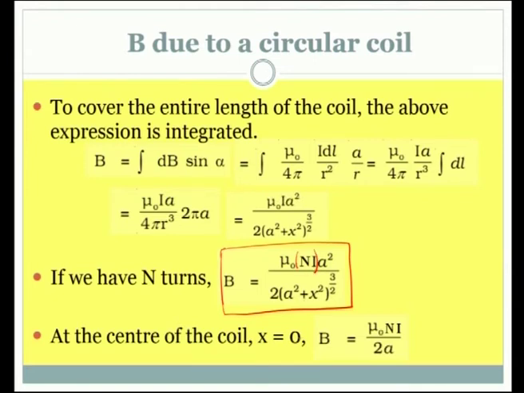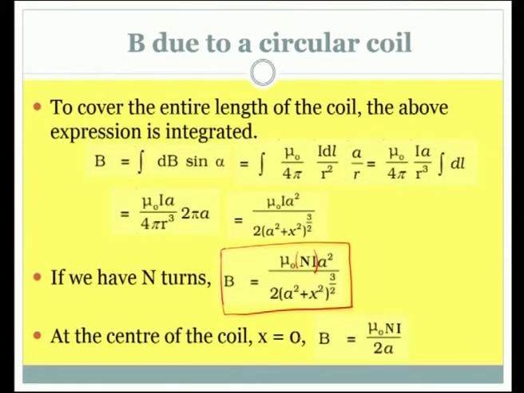And if you are interested in finding the magnetic field at the center of the coil, then what becomes 0? The x. x is the distance between the point P and the center, that x will become 0, and if it becomes 0, the equation is all the more simplified, and it is mu naught NI divided by 2a, because this x becomes 0, accordingly the equation gets modified. So, this is the expression for magnetic field at the center of the current carrying coil.